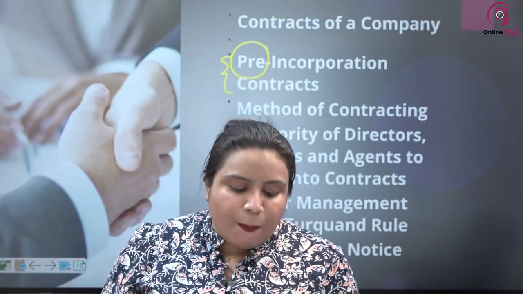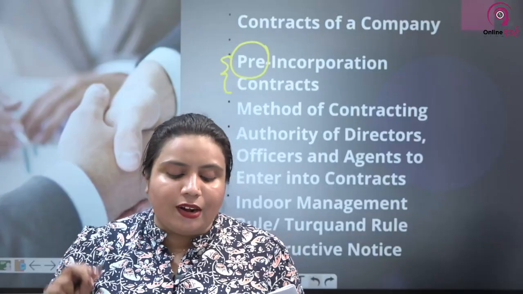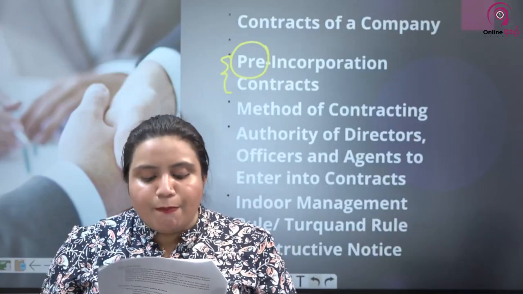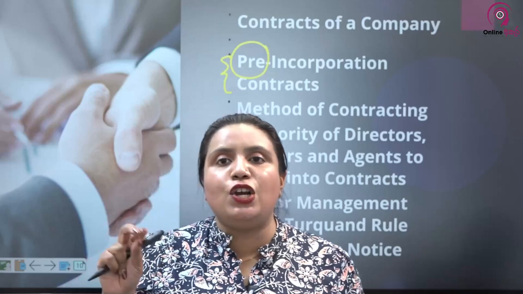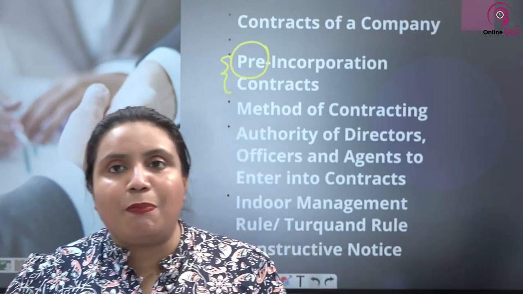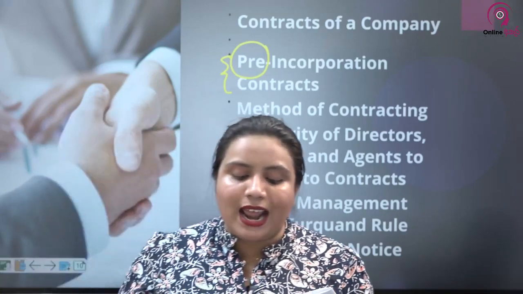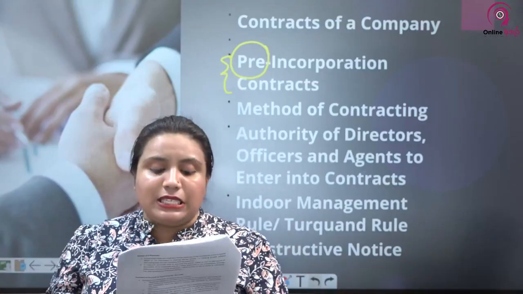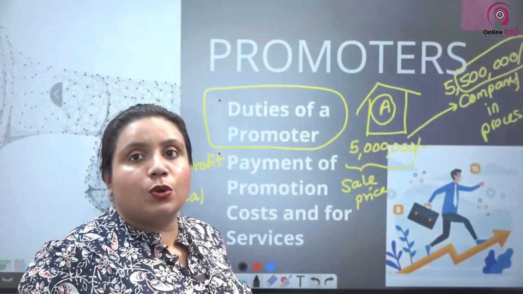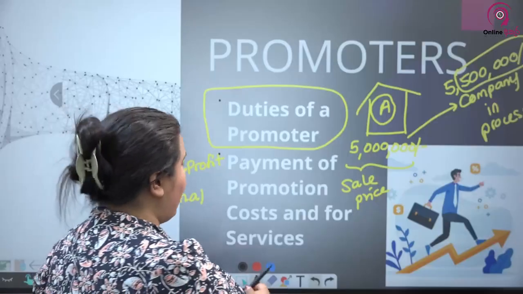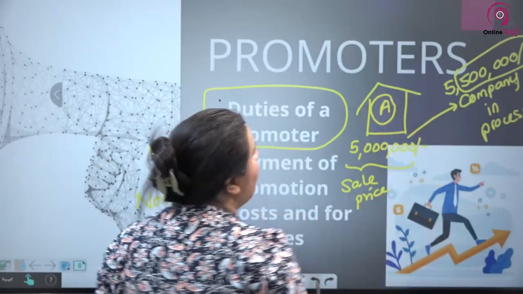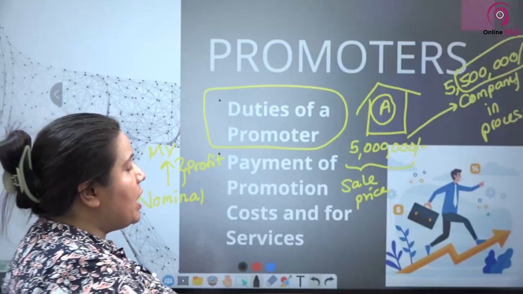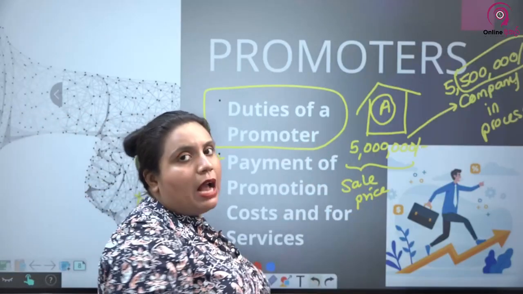I have given you there: a pre-incorporation contract is a contract entered into for and on behalf of the company before it is formally incorporated. Like the example I told you before, the process of buying property on behalf of the company.